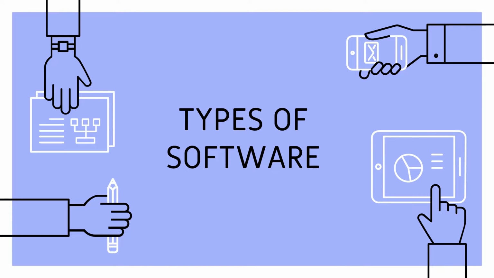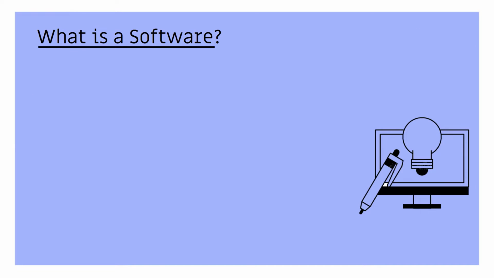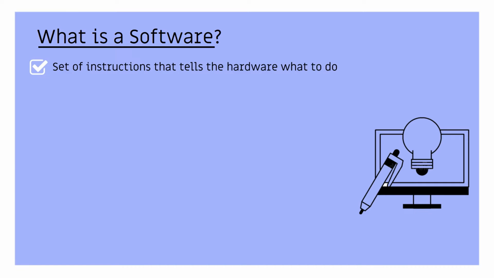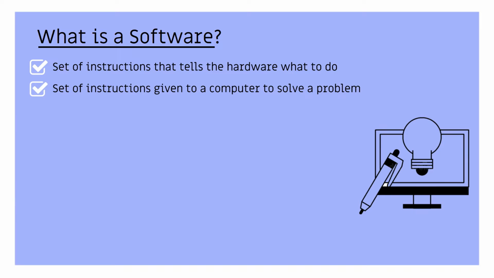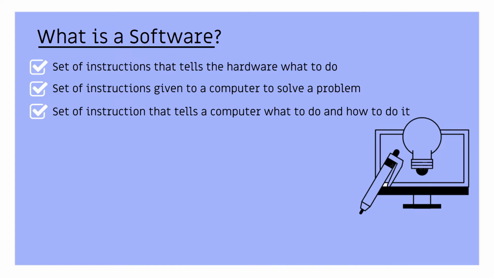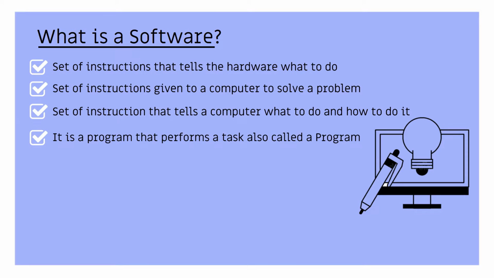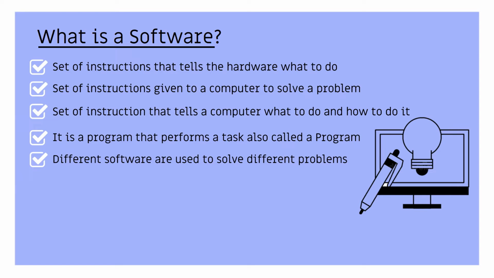Types of software with examples. What is software? Software is a set of instructions that tells the hardware what to do. It is a set of instructions given to a computer to solve a problem, telling a computer what to do and how to do it. Software is a program that performs a task. It is also called a program. Different software are used to solve different problems. Without software, computers cannot function.